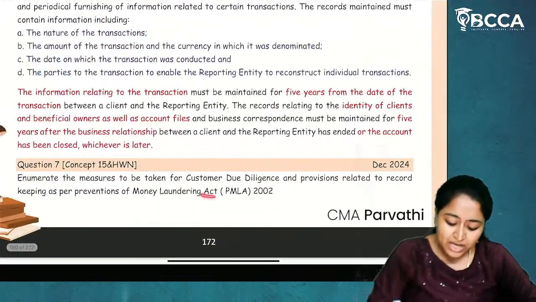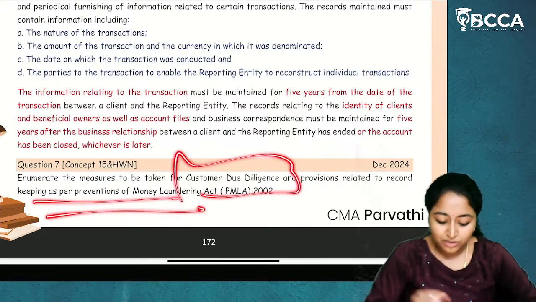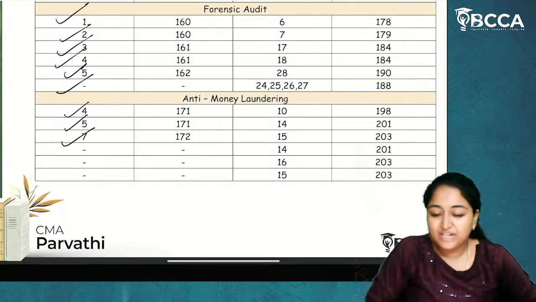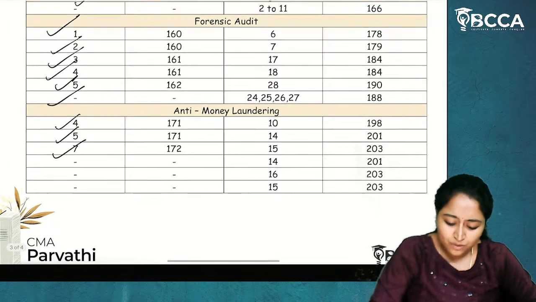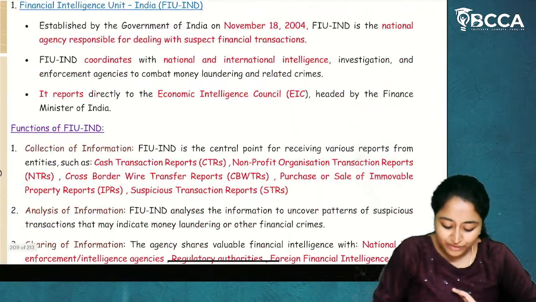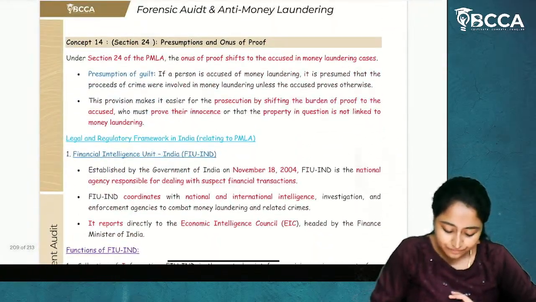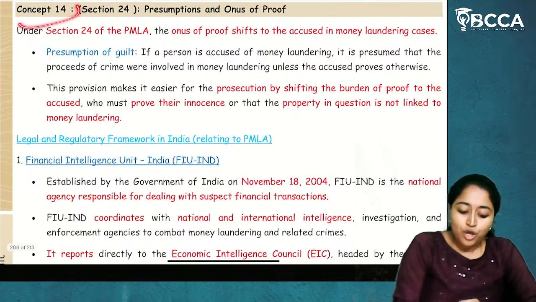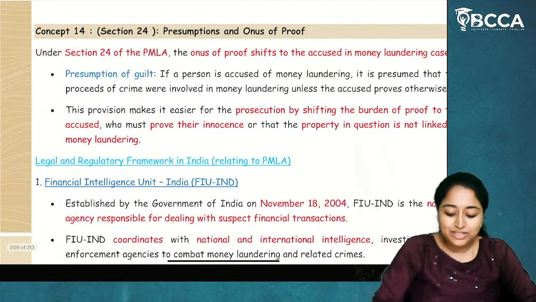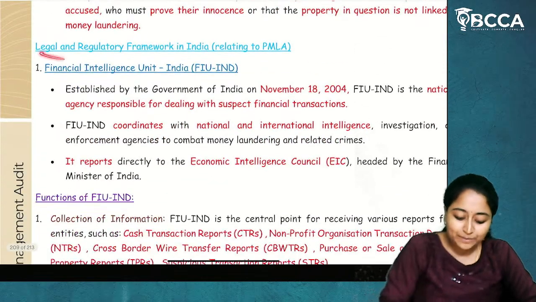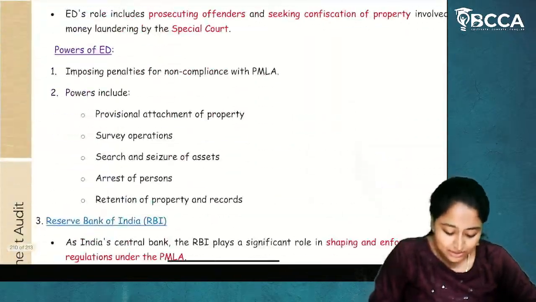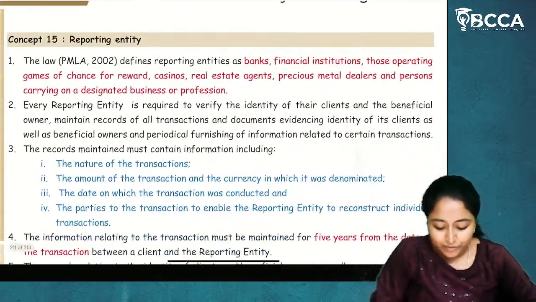So this is about the customer due diligence under PMLA. I hope question 7 is clear to you. Now, concepts 14, 15 and 16. As I've told you, concept 14, as I've included, is not about presumption and onus of proof, but about the legal and regulatory framework in India, which we have already discussed. So, about the legal and regulatory framework in India.